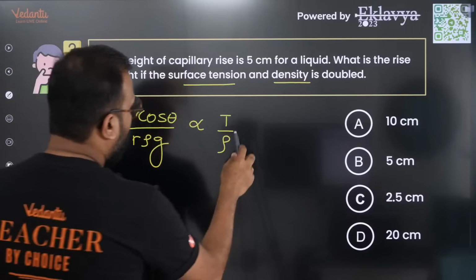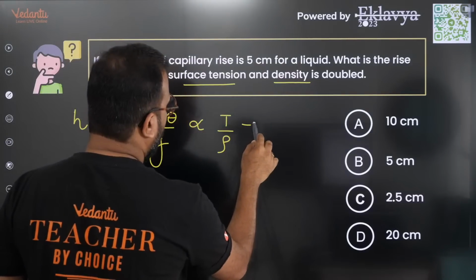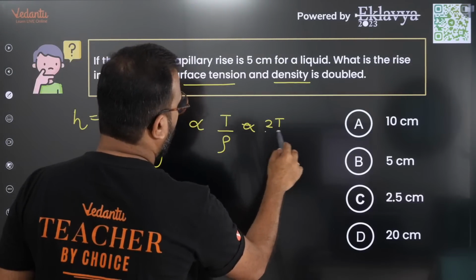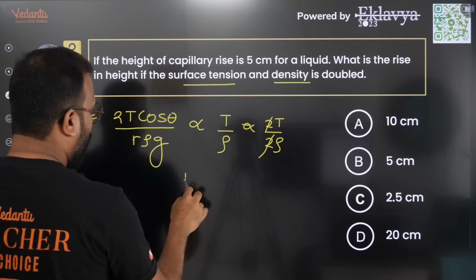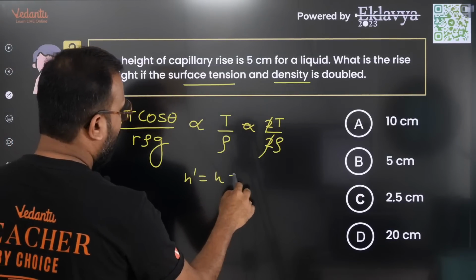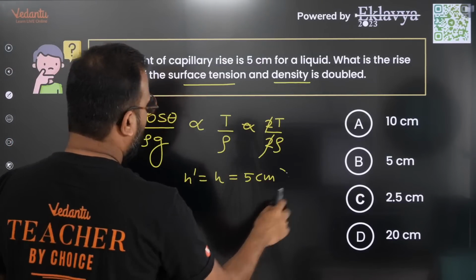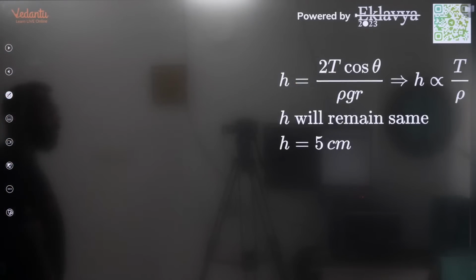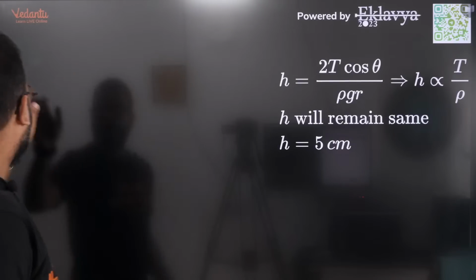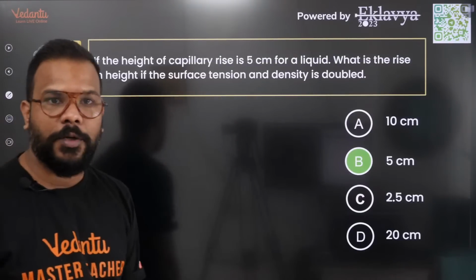And if tension becomes 2T and density becomes 2 rho, nothing is changing, which simply means what? h dash will remain the same, 5 centimeter, because proportionally both the factors are increasing, not affecting anything as far as the height is concerned, right? So the answer comes out to be option B.